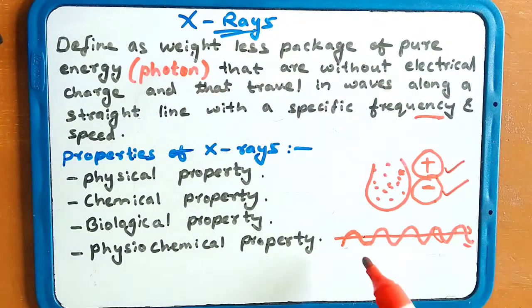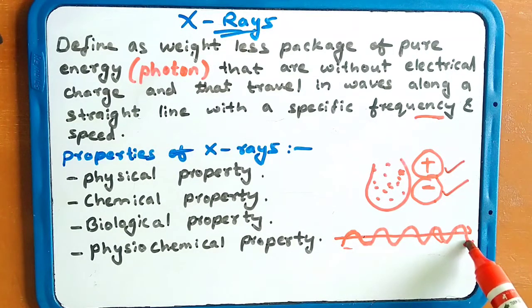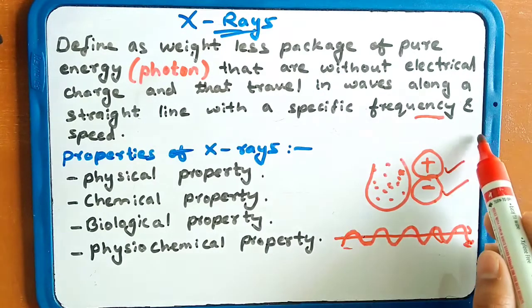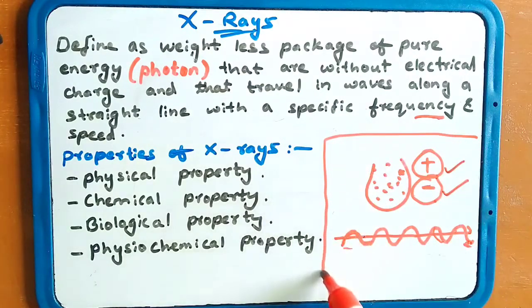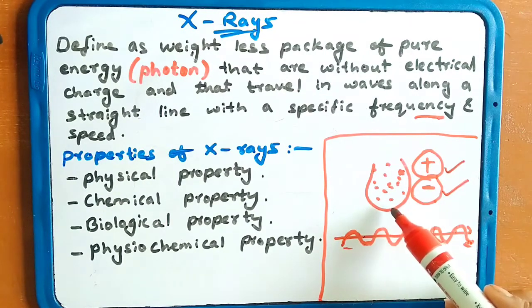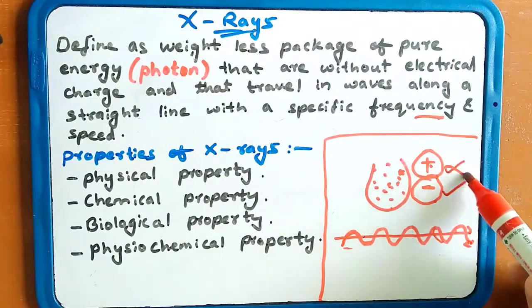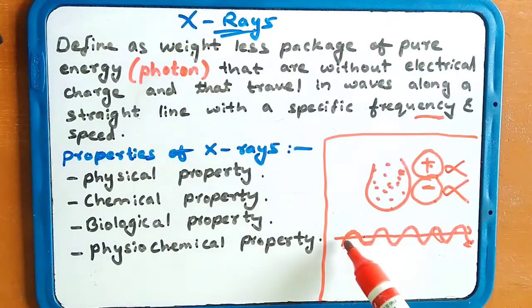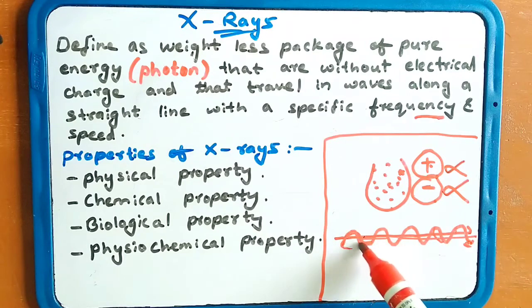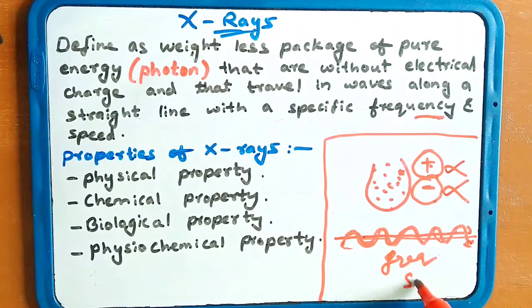This is the definition of the X-ray. By remembering this diagram, you can write the definition: they are packets of energy, with no electrical charges, travel in a straight line in a waveform with specific frequency and speed.